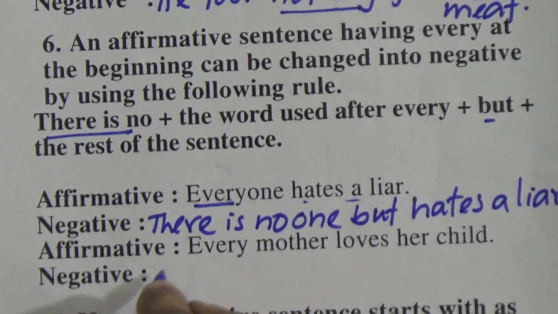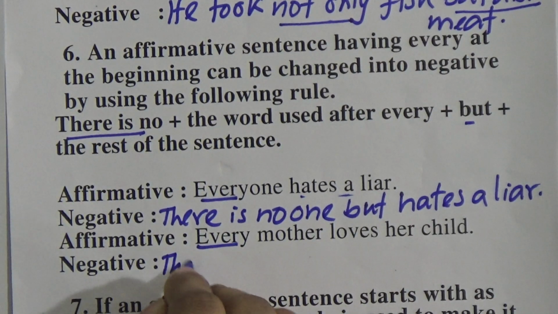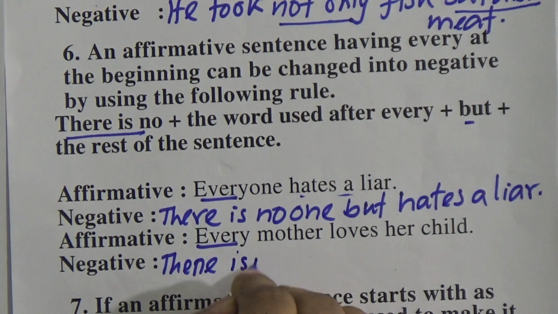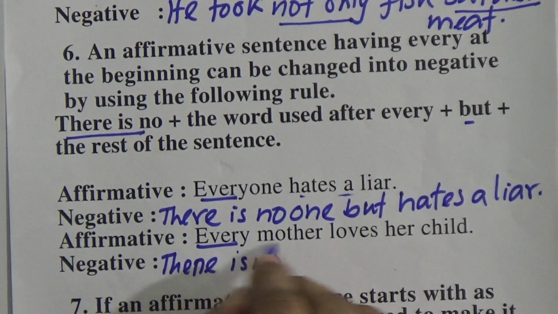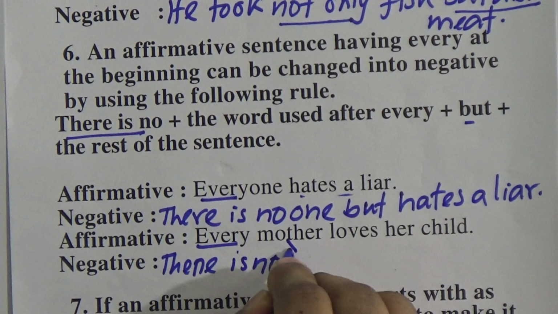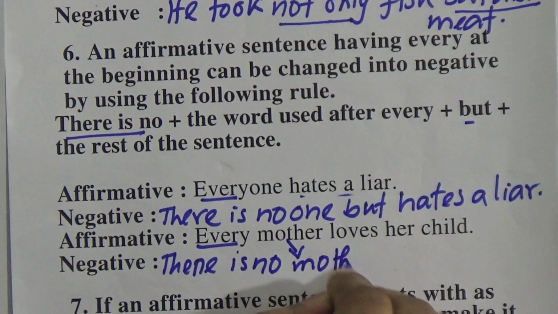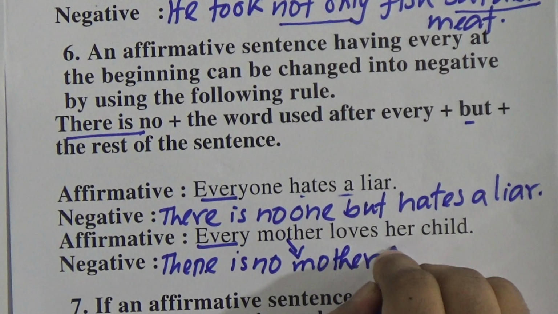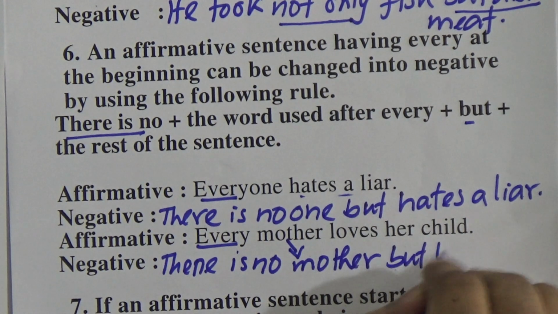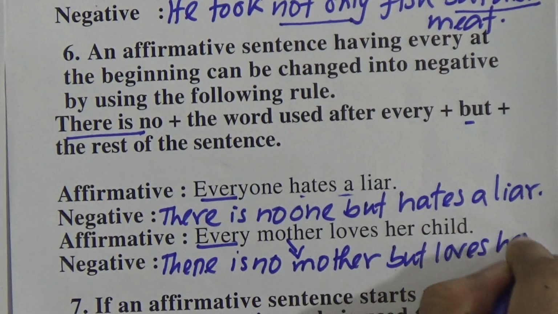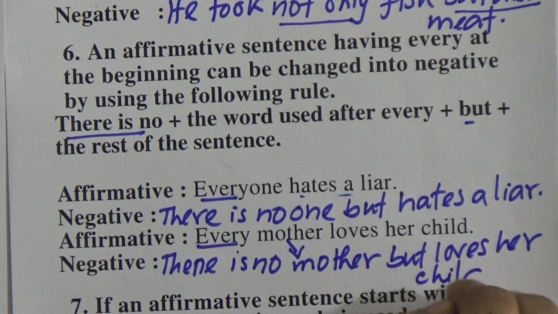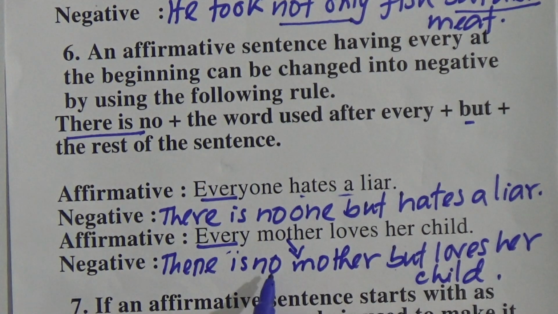Every mother loves her child. In place of every we will write there is no, and then the word after every, what comes? Mother. There is no mother. Then comes but loves her child. You can change it a different way. In place of every there is no mother, you can use who here. So if you use who here, you have to make it negative. Who doesn't love her child?